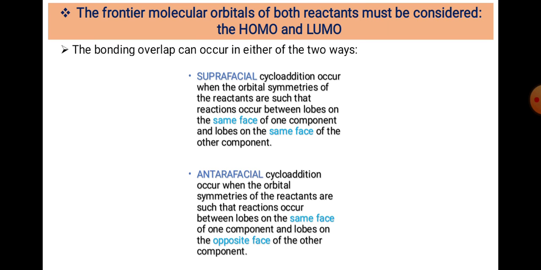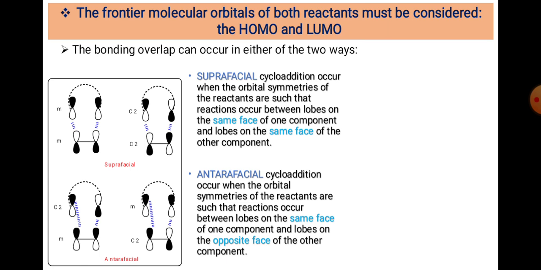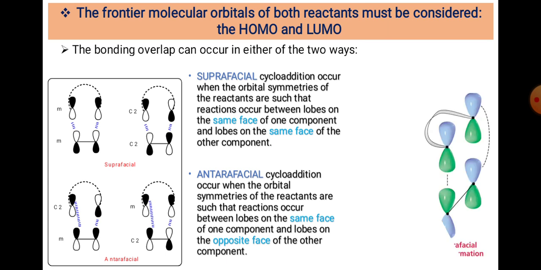Now in the case of antarafacial addition, the symmetries of the two reactants are such that the reaction occurs between the lobes of the same phase of one partner and the opposite phase of the other component. In suprafacial, both partners interact on the same side, same phase, while in antarafacial one is from the same side and the second is from the opposite side. This figure indicates suprafacial, where the same lobes approach together. In the first and second figures, supra and antara mean opposite types of orientation. This is another figure explaining that.